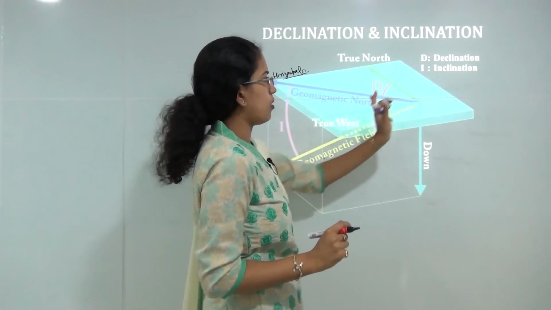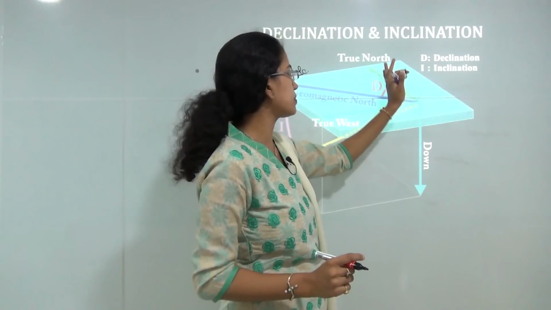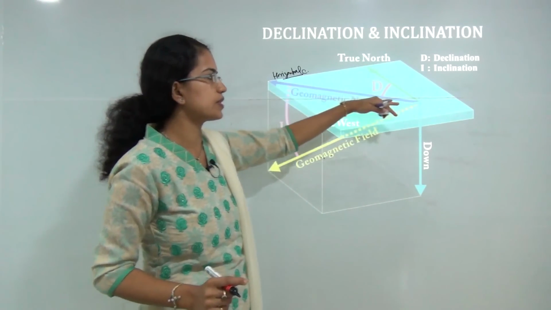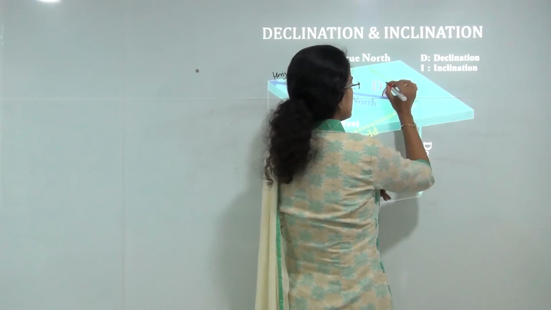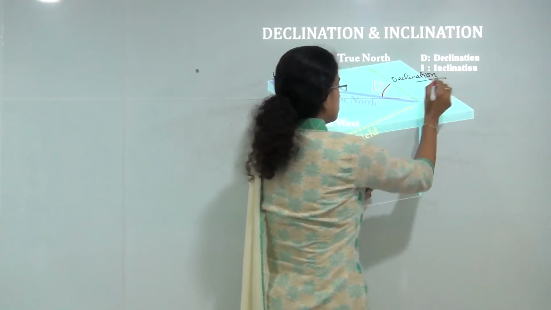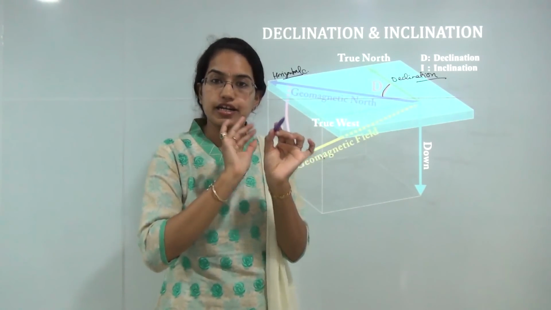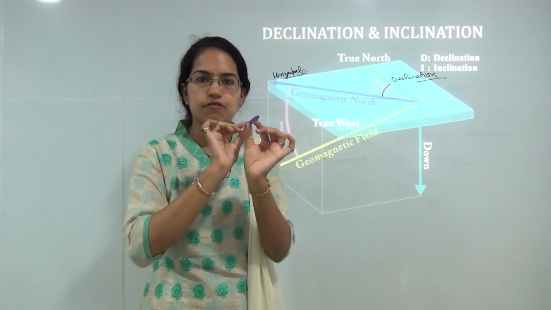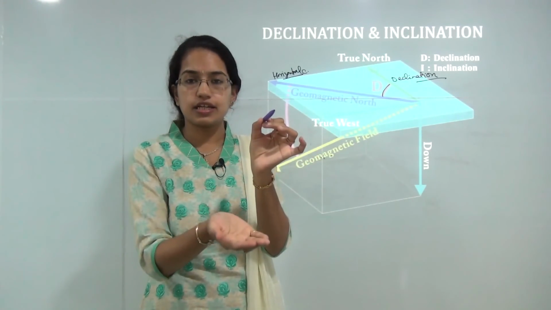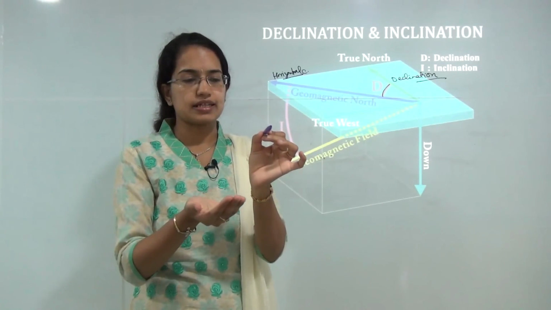The angle formed by the true north or the geographical north and the horizontal component of the magnet would be known as declination. But in the real world, what happens? Our instrument is made in such a fashion that it moves only horizontally, but the interior of the earth, as we discussed in the causes, is affecting the geomagnetic field.